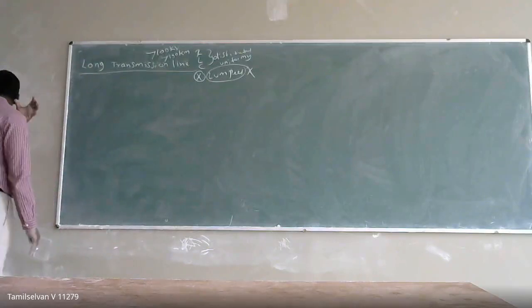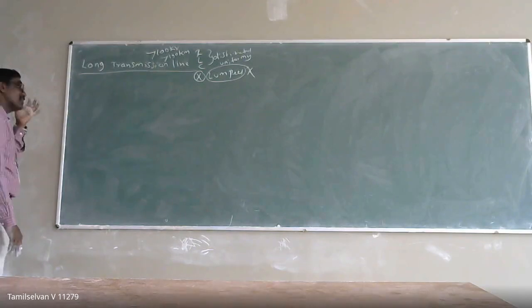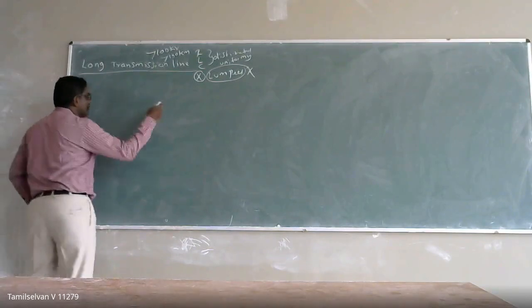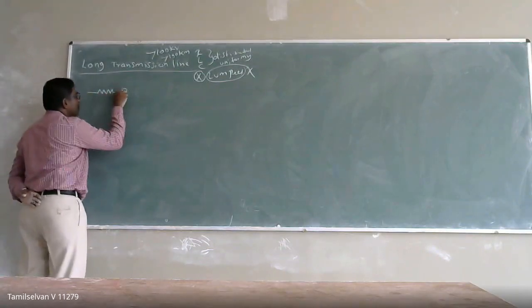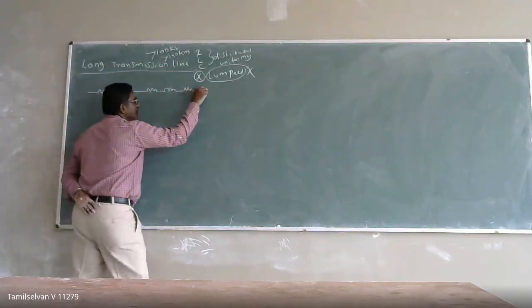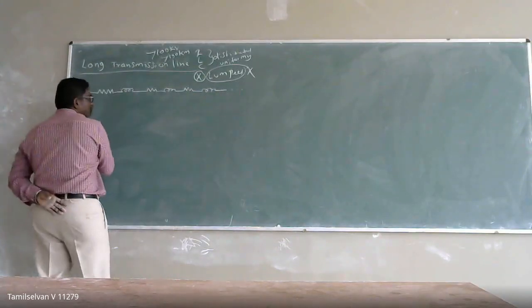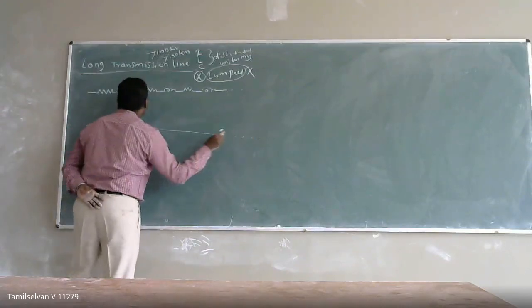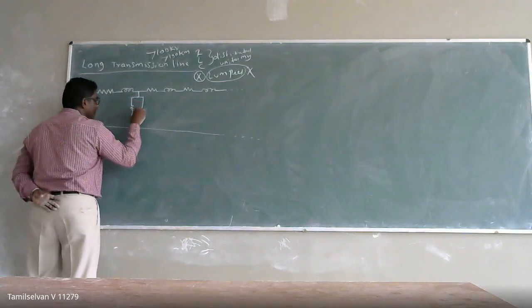That will be distributed uniformly throughout the transmission line. For analysis purpose, we are going to use the rigorous method. How can you represent your transmission line like this? The parameters are going to be distributed throughout your transmission line. It means it will have your resistance and your conductance and capacitance.